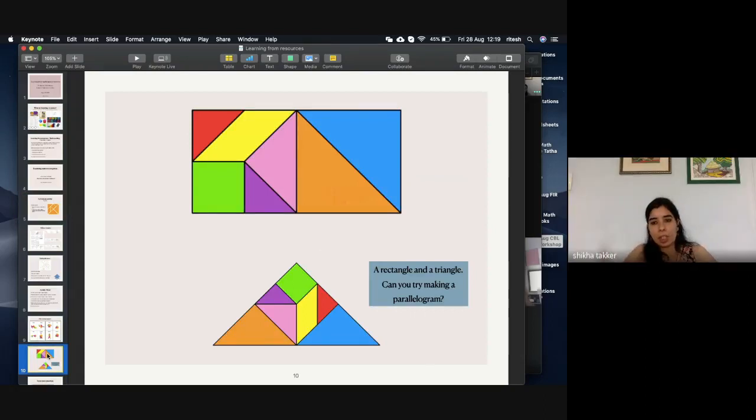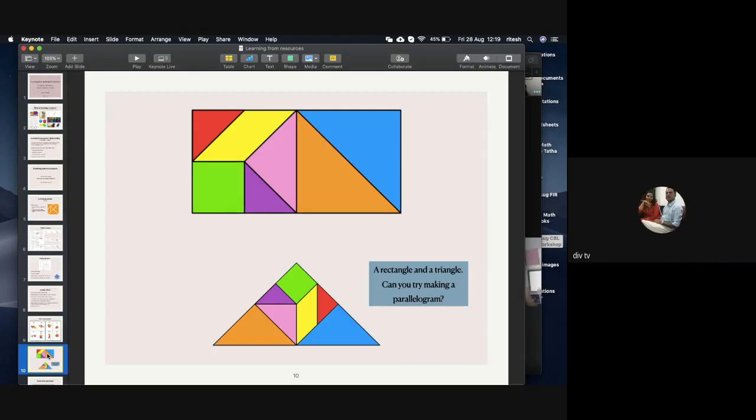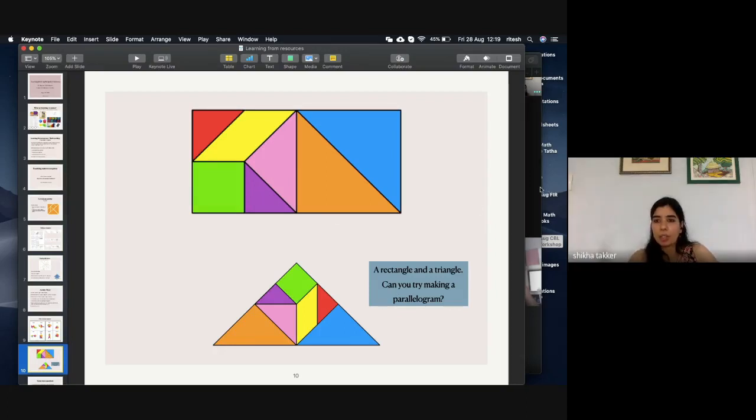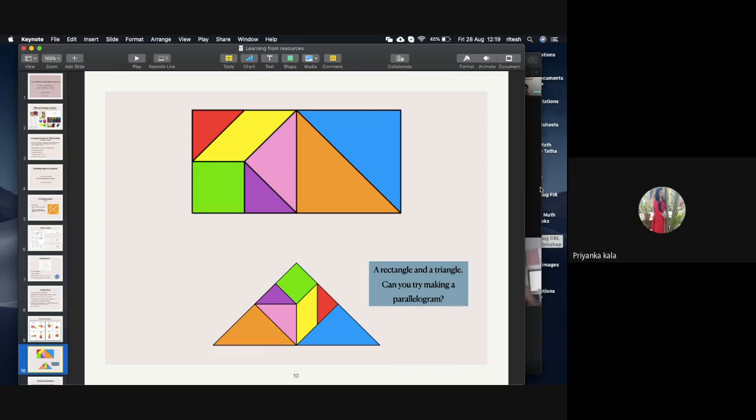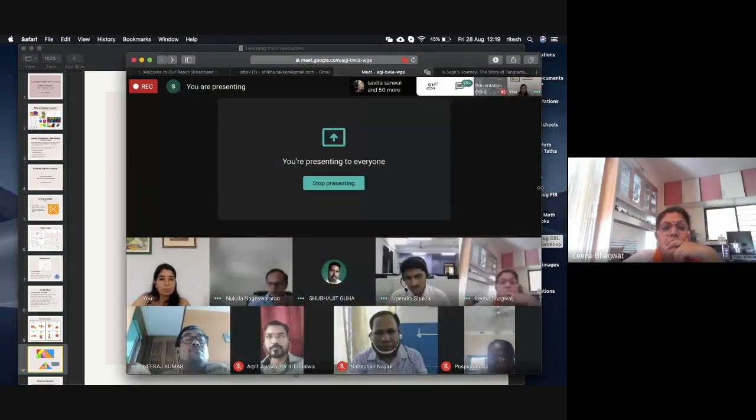Will the perimeter also be the same for all these shapes? No. Perimeter may change. It's different. Why? You said area is same. Now you are saying perimeter is different. Why? Ma'am, because the length of the sides have changed. Yes. The positions are changing.